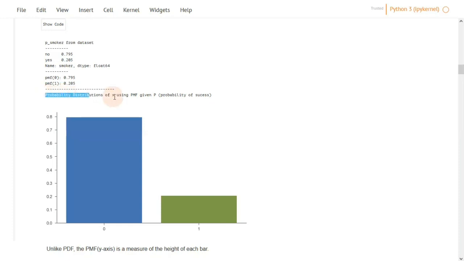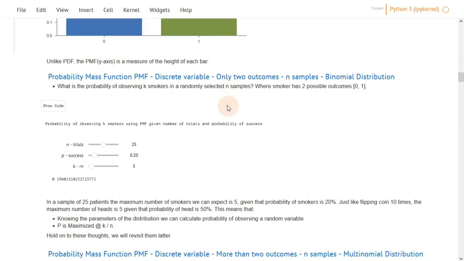When we find the probability distribution of a specific value using the probability mass function of a single sample, it's called Bernoulli distribution. Now, what if we actually increase the number of samples to include several other customers? In that way, it's gonna be a binomial distribution, and binomial distribution is a specific case of a Bernoulli distribution where the discrete value has only two outcomes, either smoker or non-smoker, but the number of samples is much larger than one.